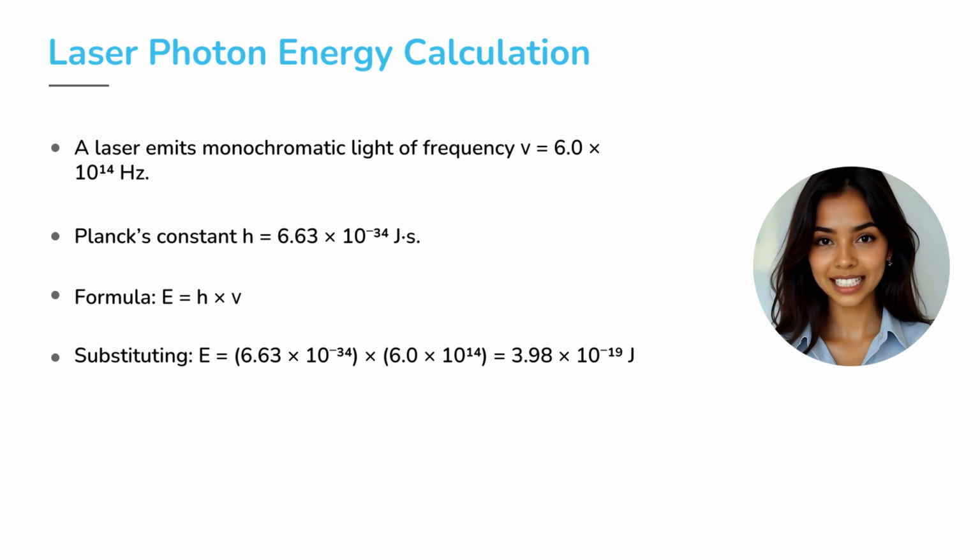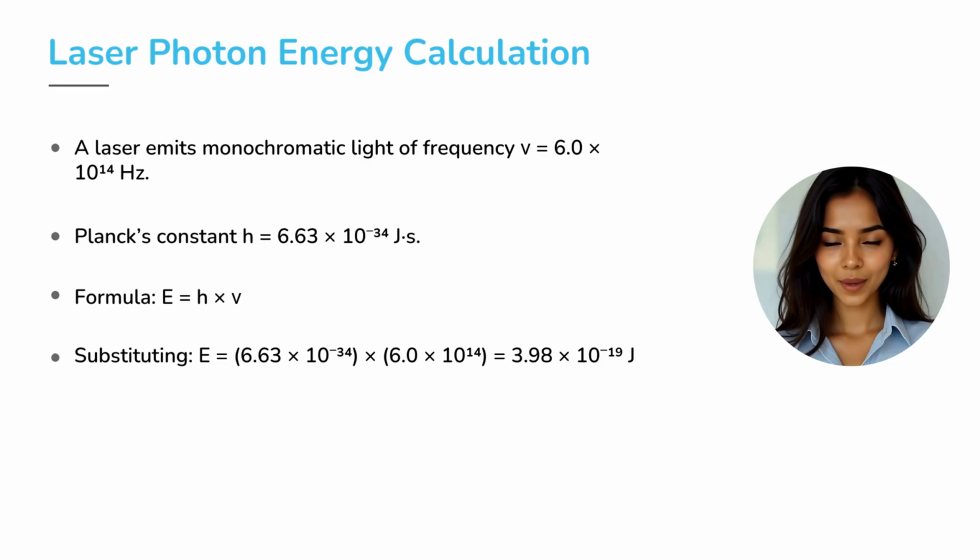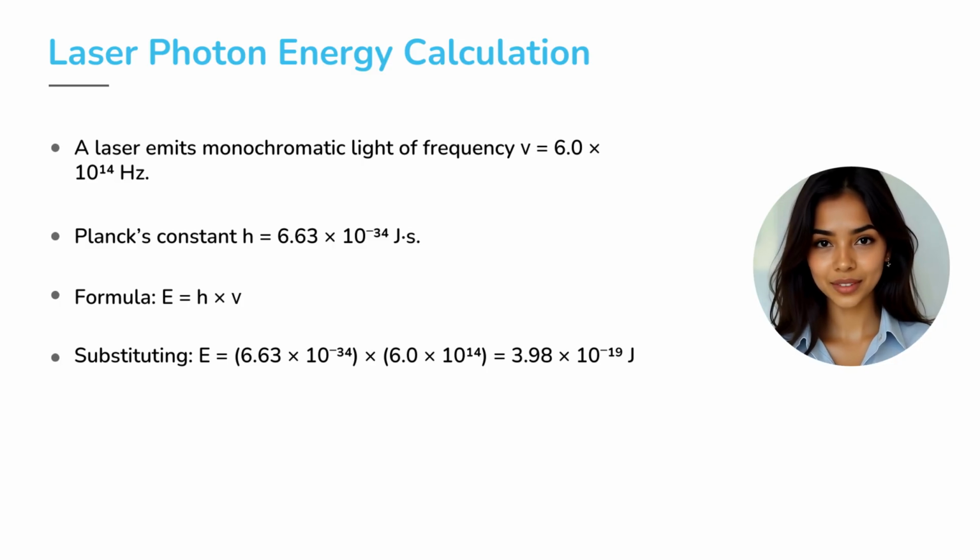We are told that the laser emits monochromatic light with a frequency of nu equals 6.0 times 10 to the power 14 Hz. We also know Planck's constant, h equals 6.63 times 10 to the power minus 34 joule-second. The formula for photon energy is E equals h times nu. Now let's substitute the values. E equals 6.63 times 10 to the power minus 34 multiplied by 6.0 times 10 to the power 14.